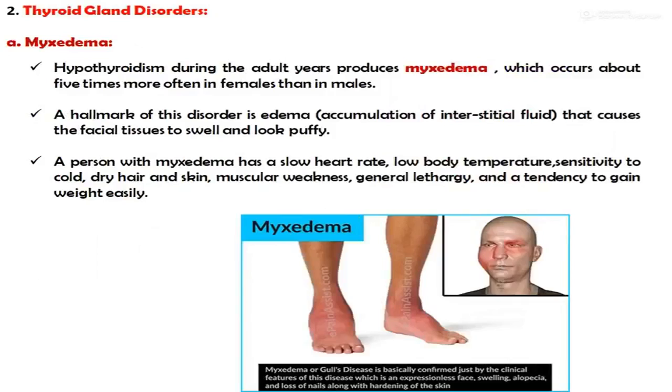Now the second one is thyroid gland disorders. First one is myxedema. Hypothyroidism during the adult years produces myxedema, which occurs about 5 times more often in females than in males. A hallmark of this disorder is edema that causes the facial tissue to swell and look puffy. A person with myxedema has a slow heart rate, low body temperature, sensitivity to cold, dry hair and skin, muscular weakness, general lethargy, and tendency to gain weight easily.